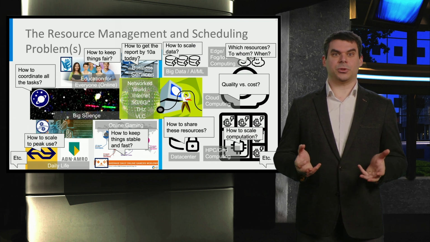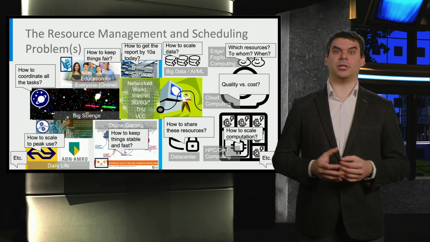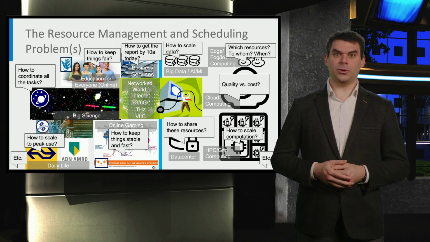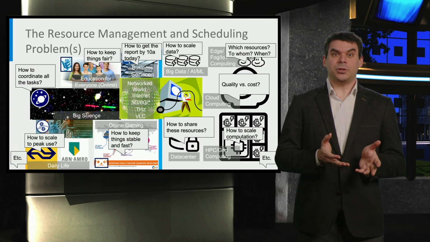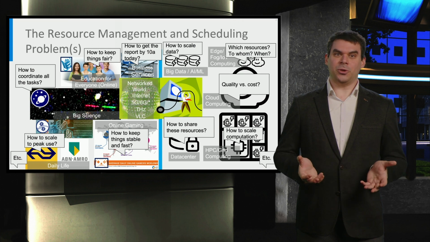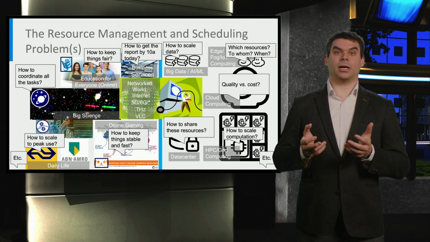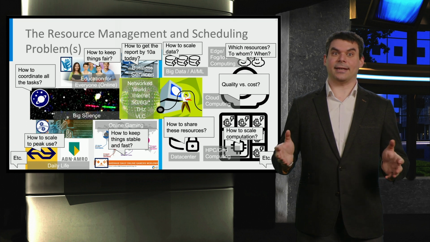For a cloud, resources, services, and applications are offered with pre-agreed contracts. How to ensure the quality for the specified cost? For IoT, edge and fog computing, with smaller resources placed closer to users, which resources to provision, to whom and when? For a grid computing system and HPC center, how to scale the computation? For a big data or artificial intelligence and especially machine learning user, how to scale the data?